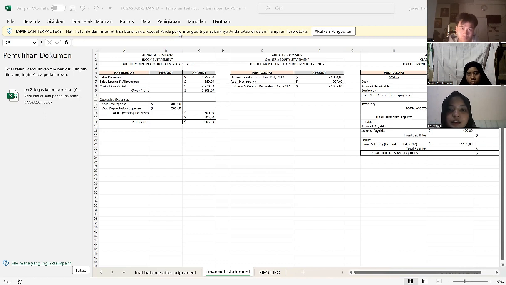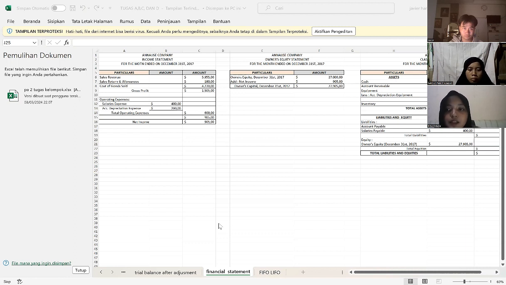And last, I will present the balance sheet. In the cash asset section, account receivable are added, equipment is added, then accumulated depreciation, equipment is deducted, and inventory is added. So total assets are 34,295. In the passive section, the first is liabilities.